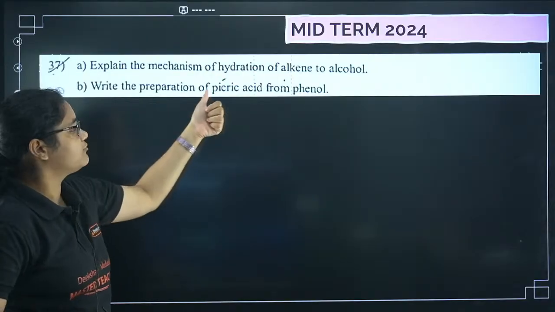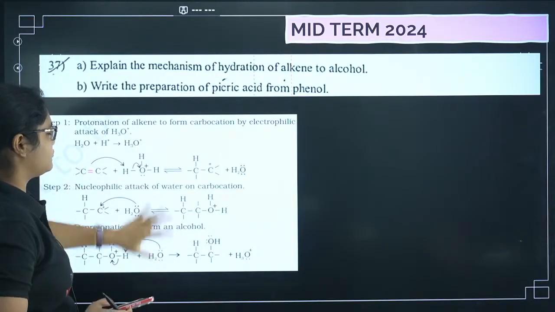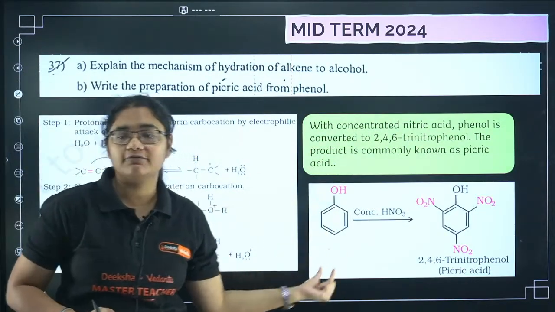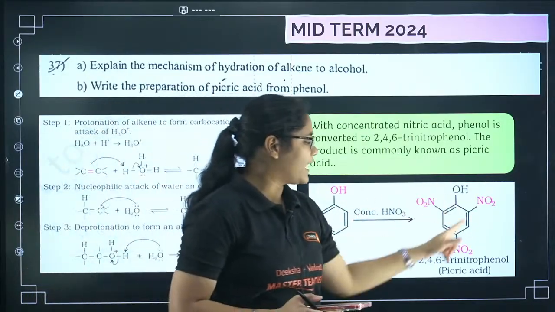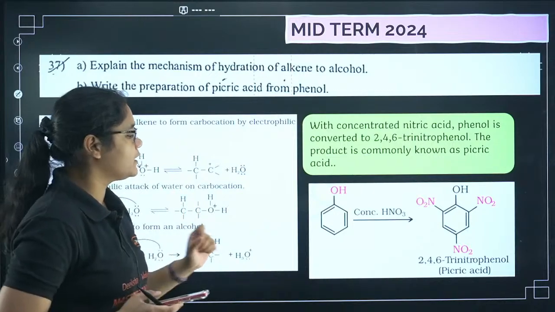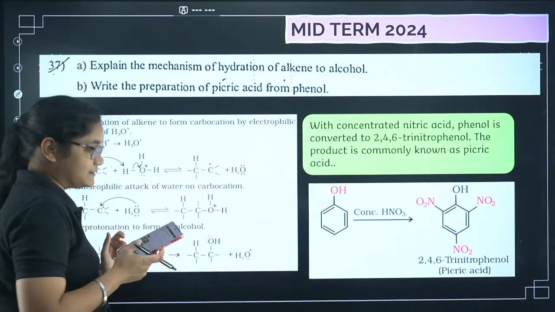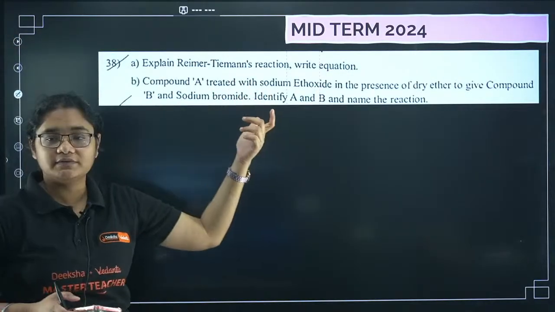Explain the preparation of picric acid from phenol. So this is a good question. But picric acid, how will you get it? If you take phenol and react it with concentrated nitric acid, all the ortho and para positions will be substituted and you will get something called 2,4,6-trinitrophenol, or picric acid. Okay. Next, explain the Reimer-Tiemann reaction with an example.